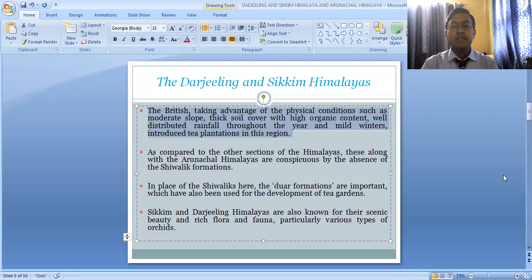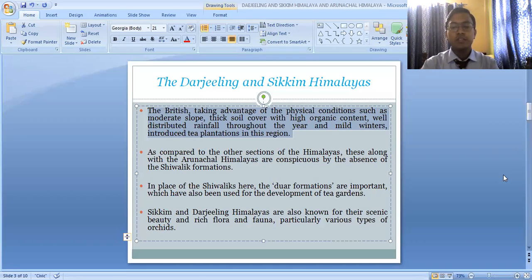As compared to the other sections of the Himalayas, these, along with the Arunachal Himalayas, are conspicuous by the absence of the Shivalik formations. As compared to the other parts of the Himalayas, like the Himachal and Uttarakhand Himalayas, in this part of Darjeeling and Sikkim Himalaya we do not have the Shivalik formation. So basically in the Darjeeling and Sikkim Himalaya and in the Arunachal Himalaya, the Shivalik formation is not there.